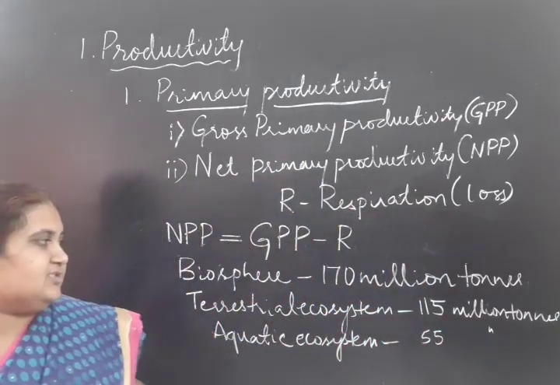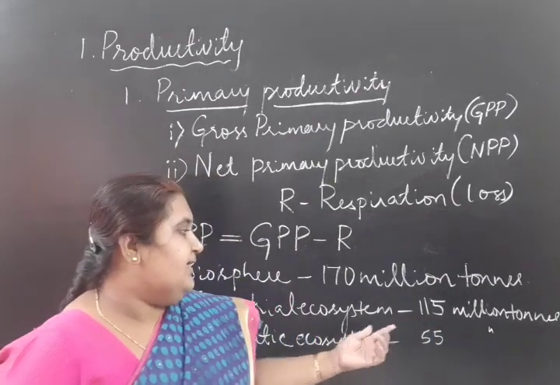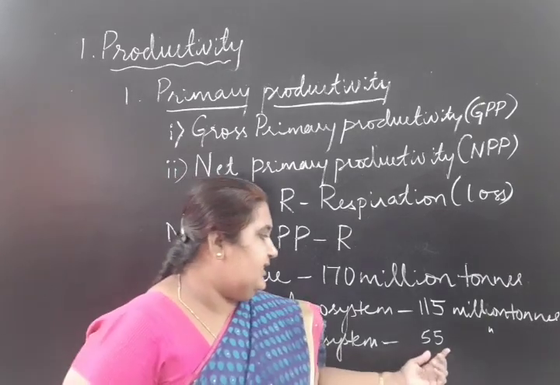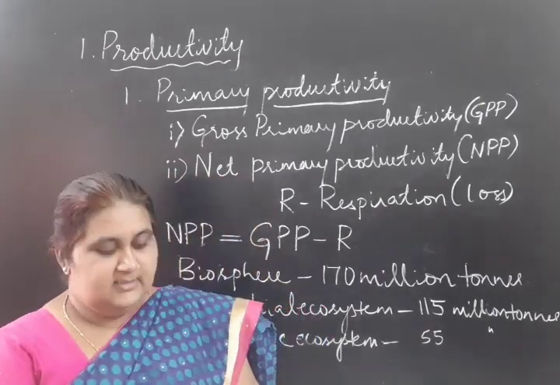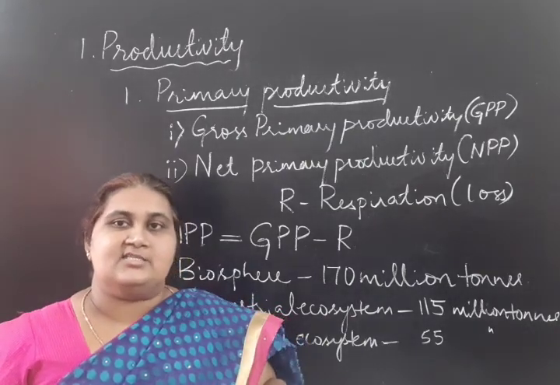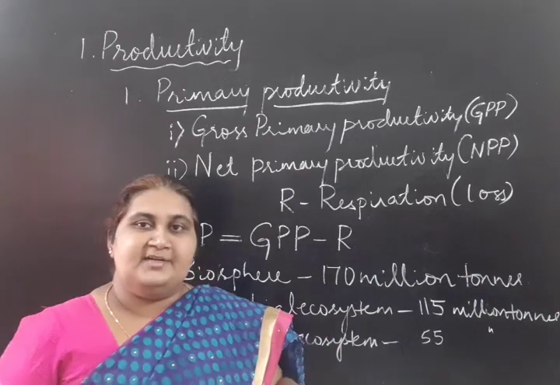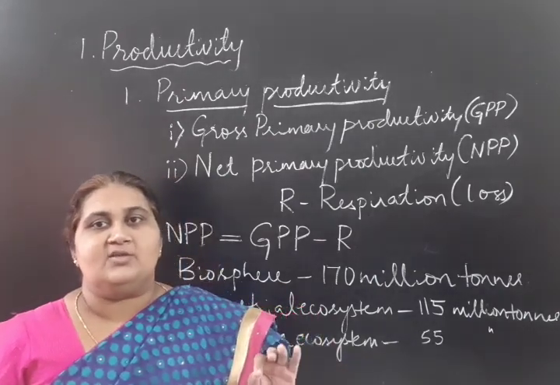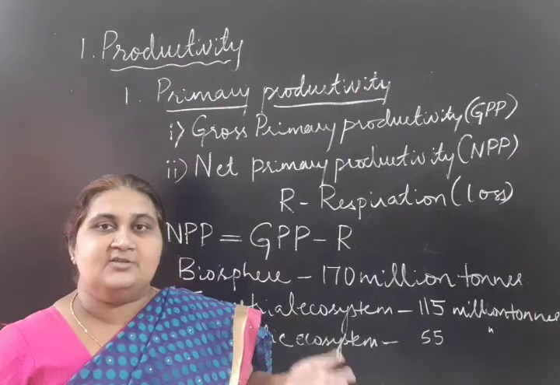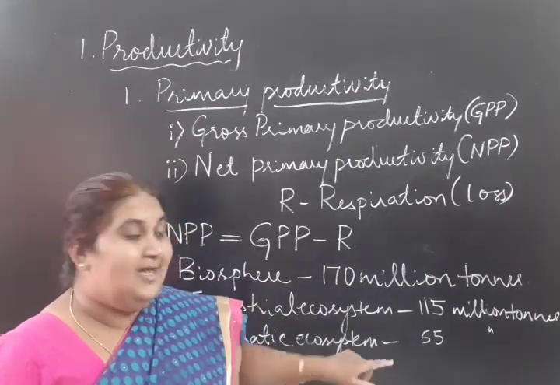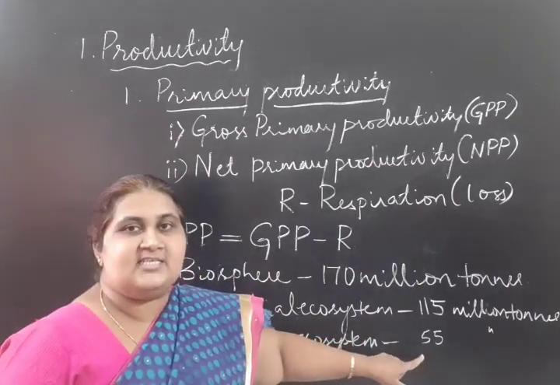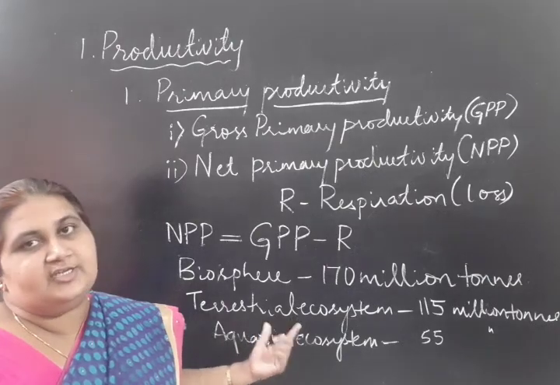See here, terrestrial ecosystem NPP value is 115 million tons, aquatic ecosystem is 55 million tons. But you all know more than 70% of our earth's surface is covered by the oceans, that is water. Though the earth's surface is covered by water, the NPP value of the aquatic ecosystem is less when compared to the terrestrial ecosystem.